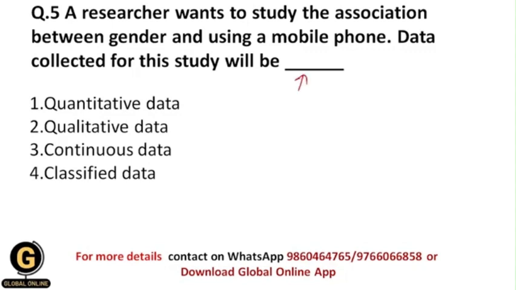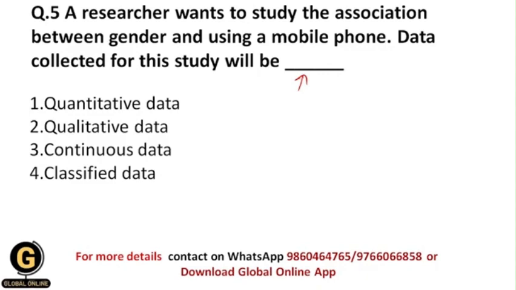So here the researcher wants to study exactly what is the association or relationship between gender and using a mobile phone. For example, how many female candidates are using a mobile phone, and how many male candidates are using a mobile phone, and the researcher here wants to study that association. So for that purpose, what kind of data will the researcher collect?